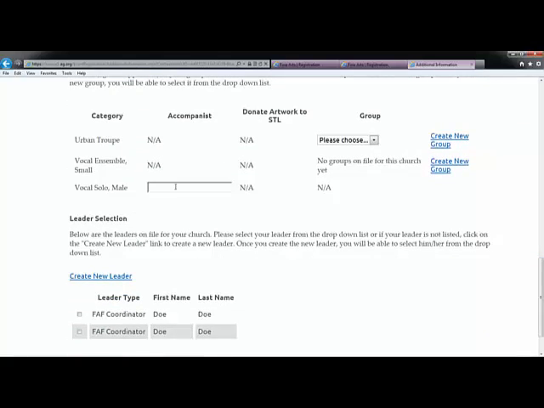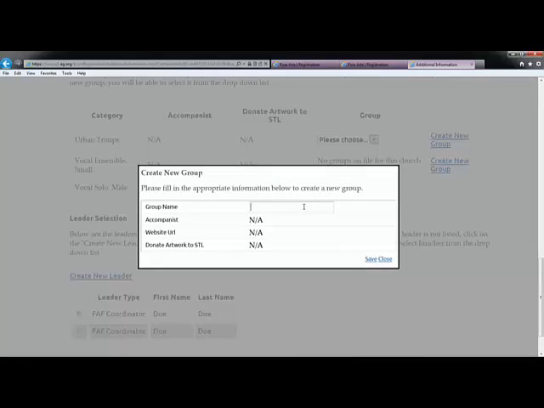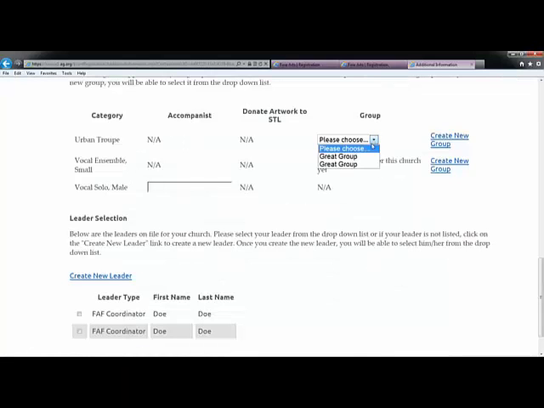Below this is the accompanist details / group selection field. For individual categories that may have an accompanist, please enter the accompanist name. For group categories, you will see a hyperlink that says Create New Group. If this is the first registrant that is part of the group, select this link. The Create New Group button will pop up. Enter the group name and any information that applies. Make sure you enter the group name correctly, using the right capitalization and formatting, as this will be the group name that appears in the official program. Click the Save button. Now under the Group column, there should be a drop-down menu. Click the drop-down and select the appropriate group name.